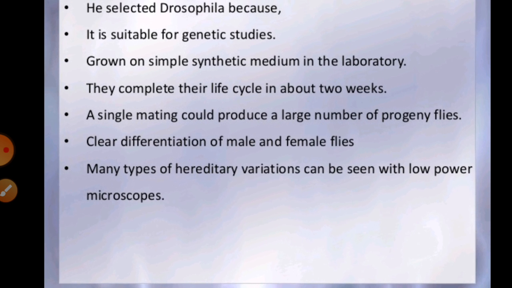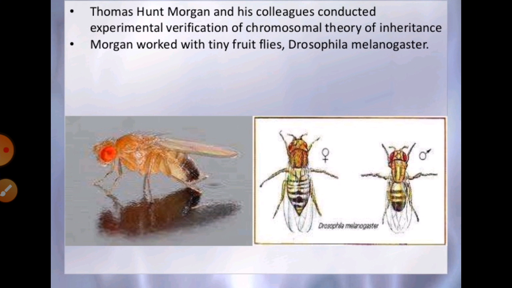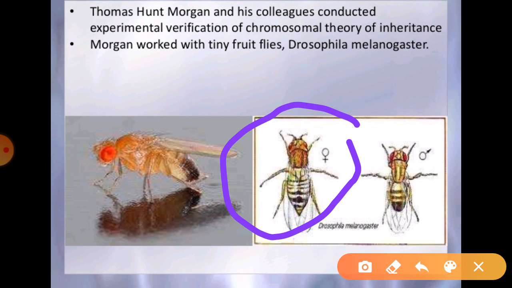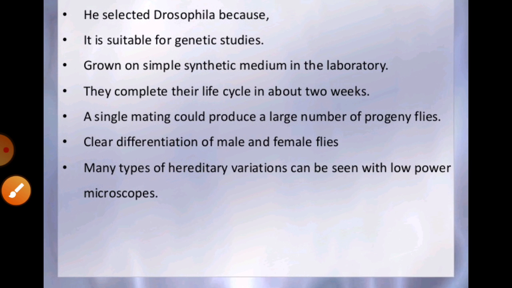So identifying them is very easy, as you can see in the diagram. With the help of this you can say that this is the female and this is the male. By seeing them you can easily identify whether they are male or female.